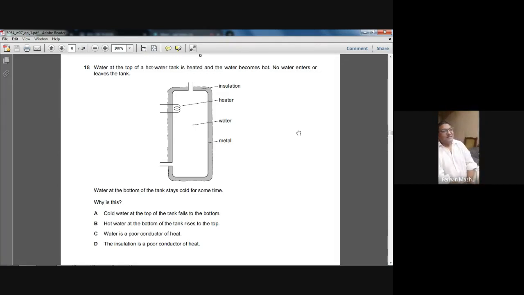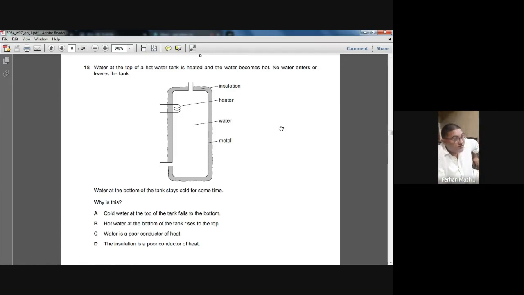So what's the choice? What do you think? C. What answer did you say? You said B. C, sir, C. Yes, water is a poor conductor of heat. That is the right answer. Out of the given statements, C, water is a poor conductor of heat, is the right answer. Because water is a poor conductor of heat, that's why the water at the bottom is still cold.